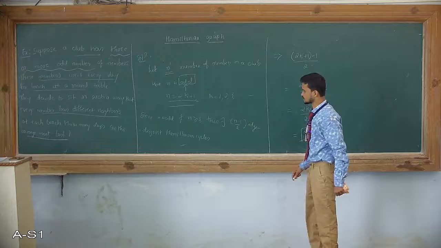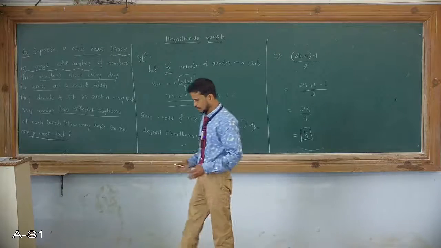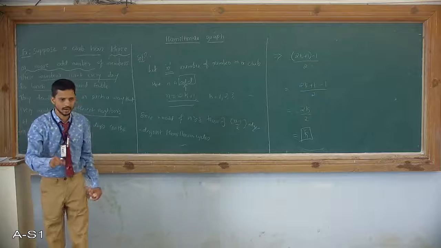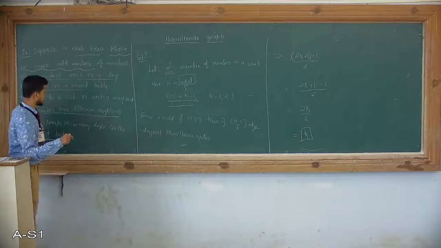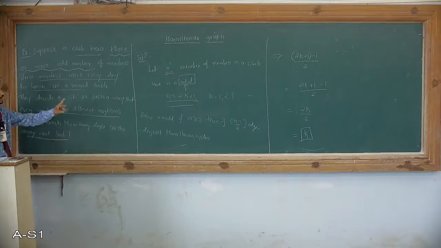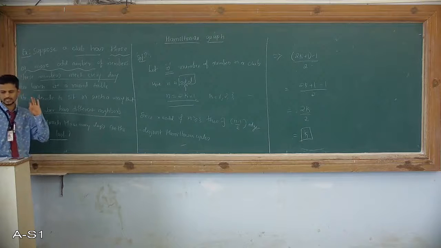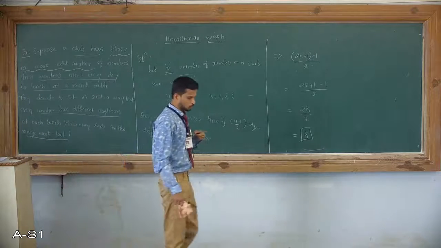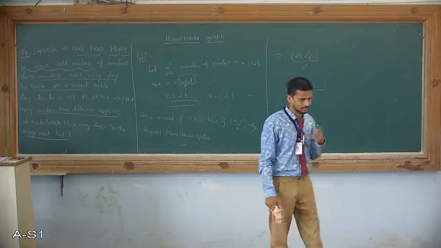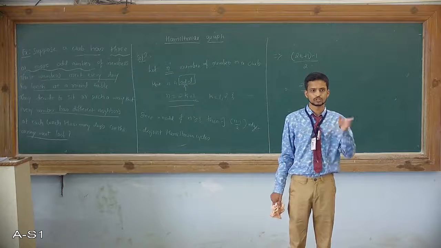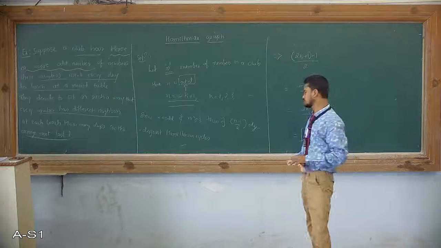This k represents the number of days required such that this arrangement can last. So k days are required, which means every member will sit for a lunch meet every day in such a way that every member has different neighbors each day. So this arrangement will last for k days.